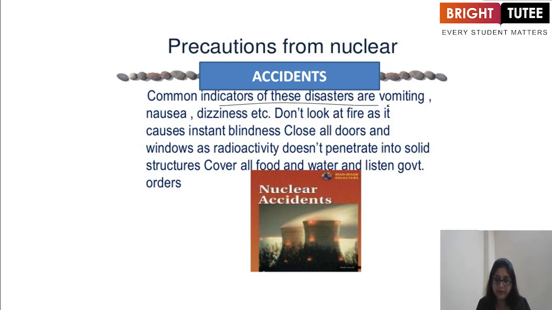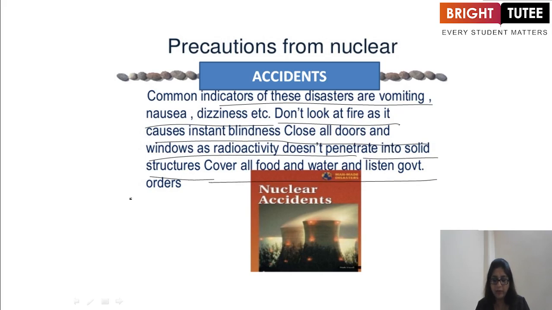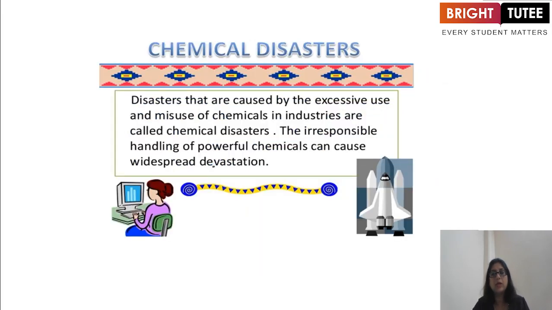Common indicators of these disasters are vomiting, nausea, and dizziness. Don't look at the fire as it causes instant blindness, and close all doors and windows as radioactivity doesn't penetrate solid structures. Cover all food and water and listen to government orders. Now, next are the chemical disasters.